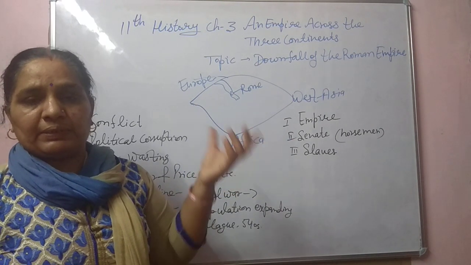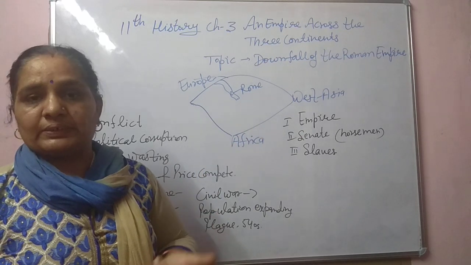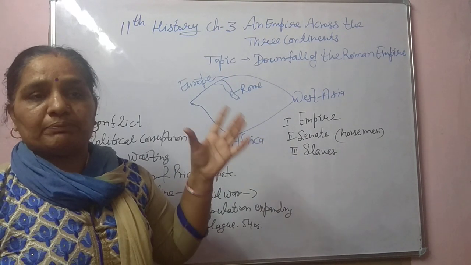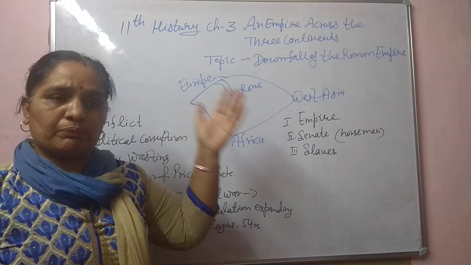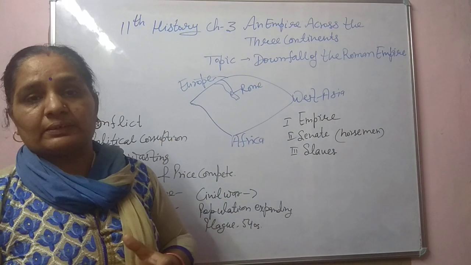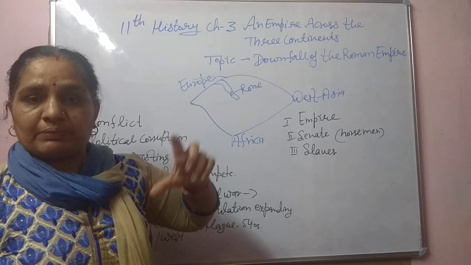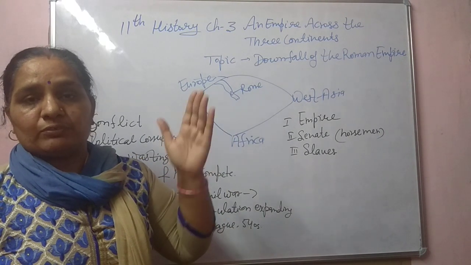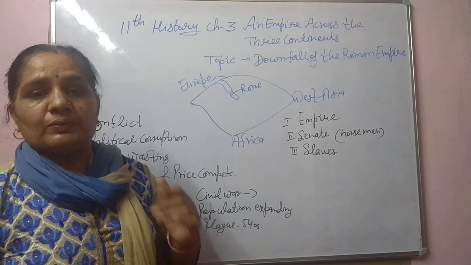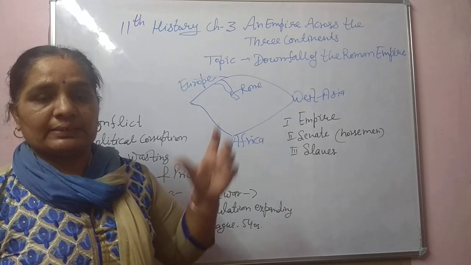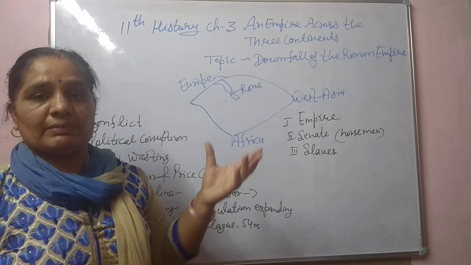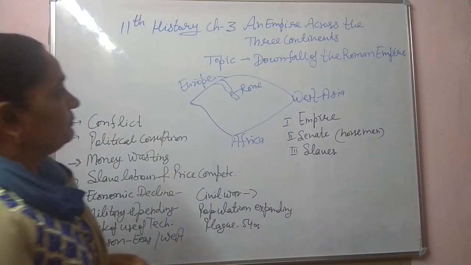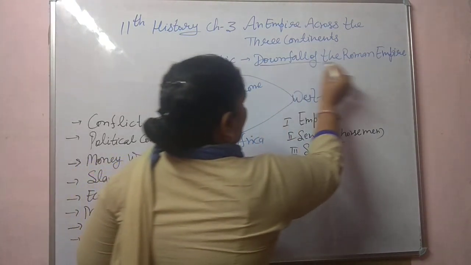It can't be due to one or two reasons; a lot of reasons were working behind it. How the Roman Empire was established was also a big, complicated task. In this chapter we have discussed from 527 BCE to the 7th century. Now we are discussing what happened during the 7th century or after that. So let me start today's topic: the downfall of the Roman Empire.